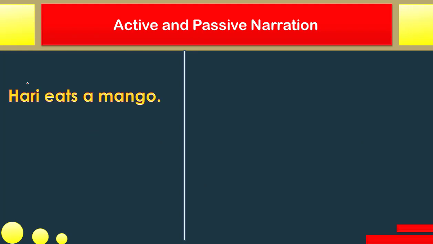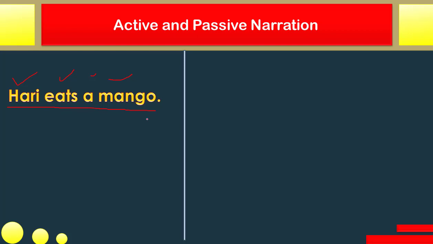Hari eats a mango. If we try to see the parts of speech of the sentence, the first word is Hari, and this is the subject. The second one is the verb, and this article along with mango is the object. So Hari is the subject, and what does the sentence say about Hari?